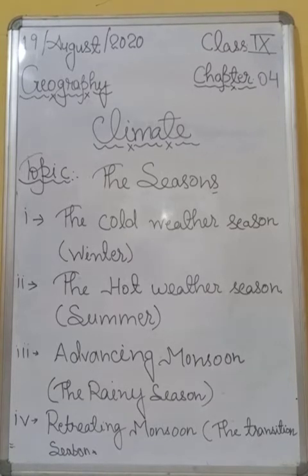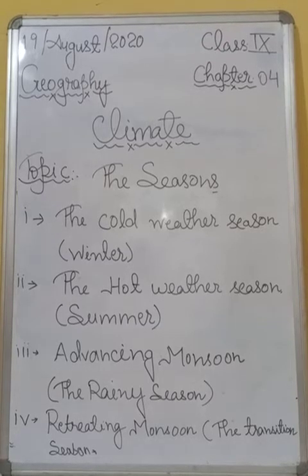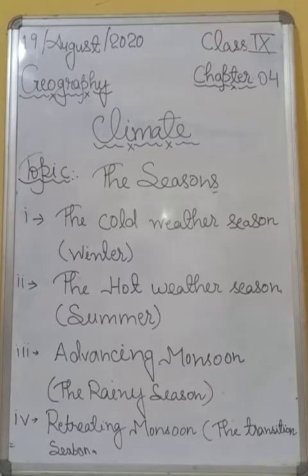And such thunderstorms are called Kal Baisakhi in West Bengal, and near the end of summer there may be pre-monsoon showers. So these are called mango showers in Kerala and Karnataka, as they help in the early ripening of the mango fruit.